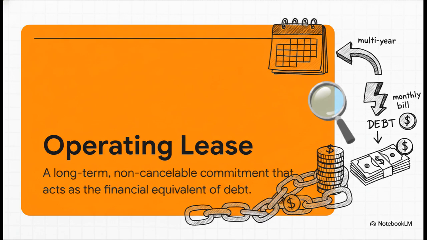See, accounting rules historically treat these as simple operating expenses, kind of like paying your monthly electric bill. But financial reality dictates that a multi-year inescapable lease is a strict debt obligation. If you owe a landlord millions of dollars over the next 10 years and you literally cannot cancel that contract, you are in debt, regardless of what the accountants decide to call it.